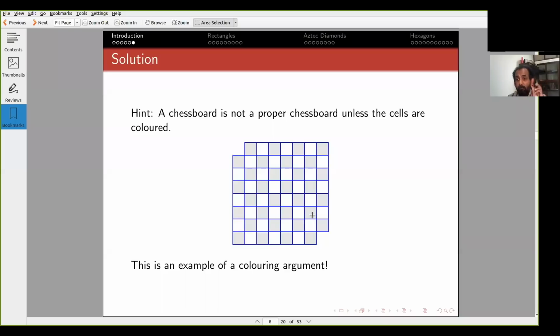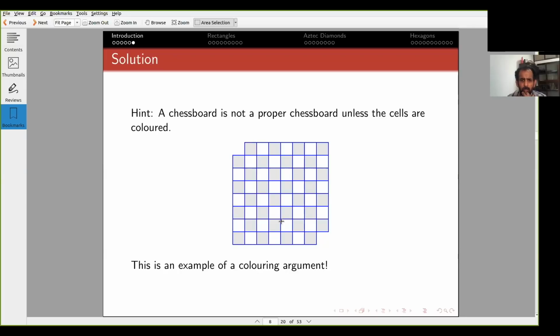So what we have proved mathematically rigorously is that it is impossible to tile a chessboard with diagonally opposite cells removed with dominoes. It is impossible. It's not just that you can't do it because you are incapable of it or something. It's just impossible. Nobody can do it. So this is a mathematical proof that it's impossible to tile such a region. I hope this point is clear.